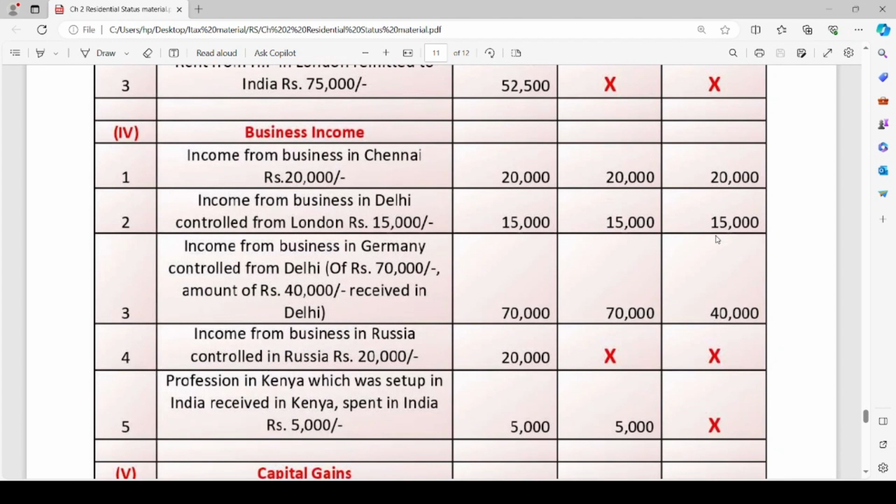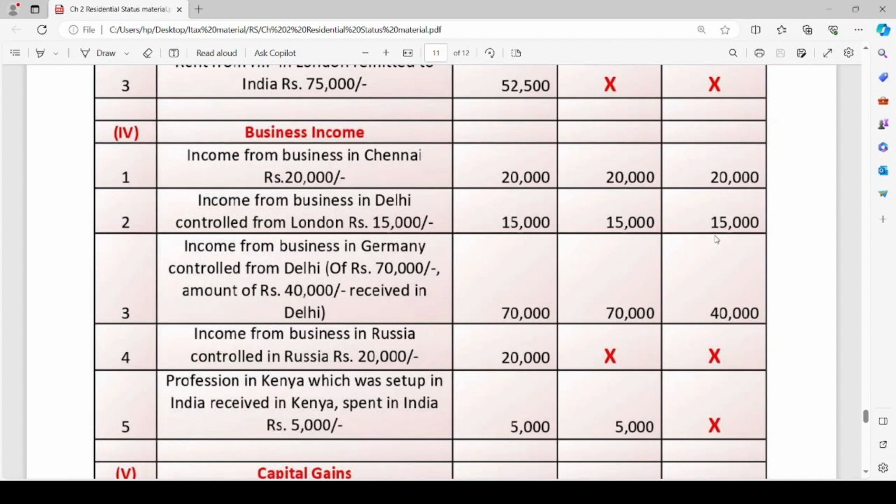Next is business income. Under this head, the first point is income from business in Chennai, rupees 20,000. Since the business is based in Chennai, it is taxable in the hands of all. It is received in Chennai. The income is deemed to accrue or arise from India, so it is taxable for ROR, RNOR and NR.